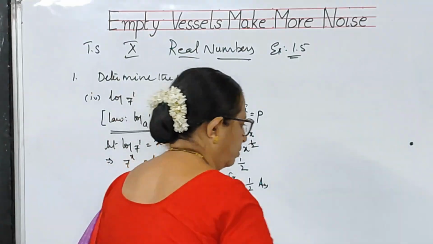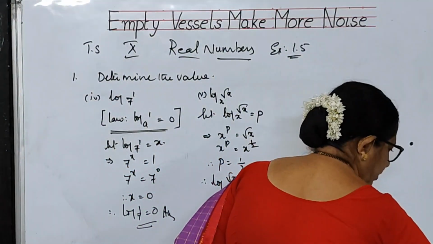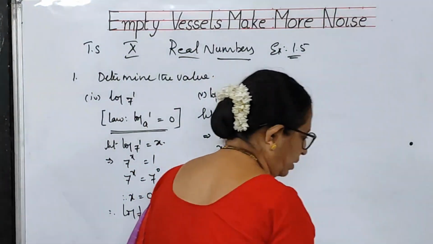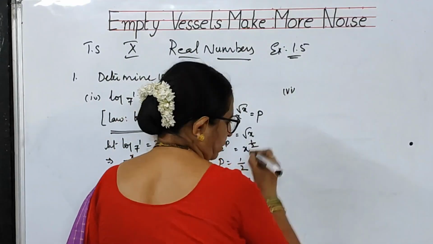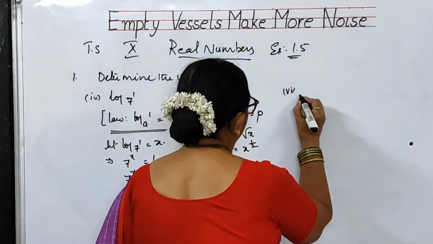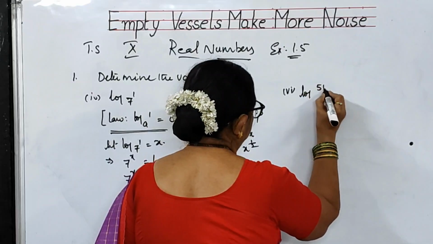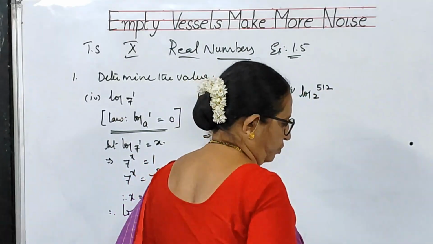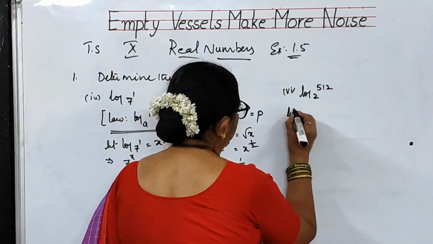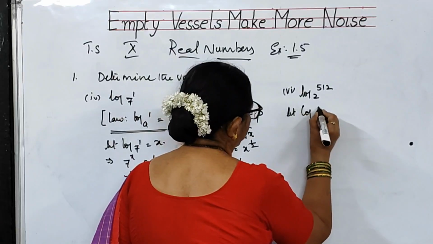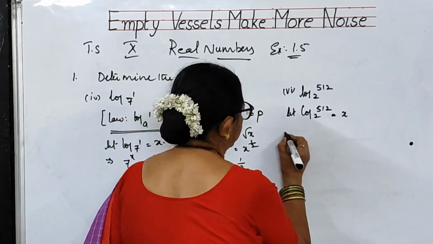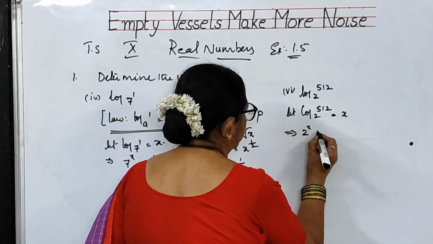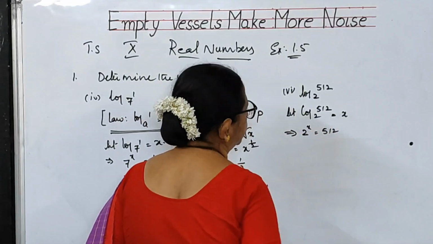Okay. Now, let us go to the next one. That is the sixth problem. The sixth problem is log 512 to the base 2. Let us suppose log 512 to the base 2 is equal to x. This implies 2 to the power of x is equal to